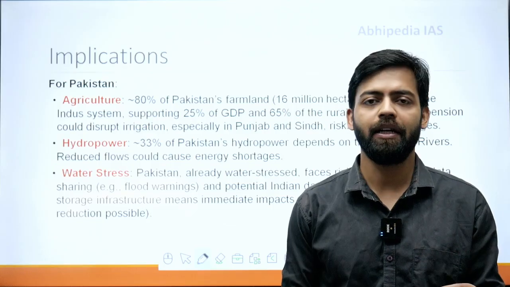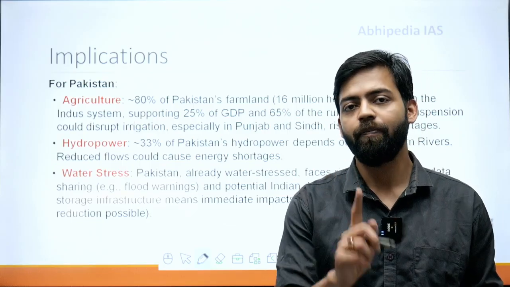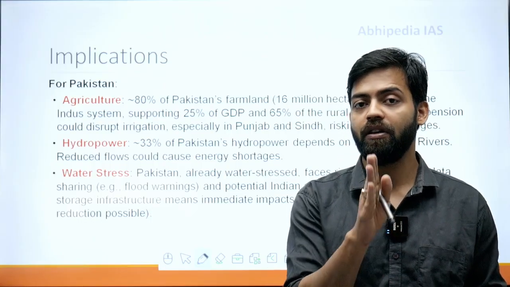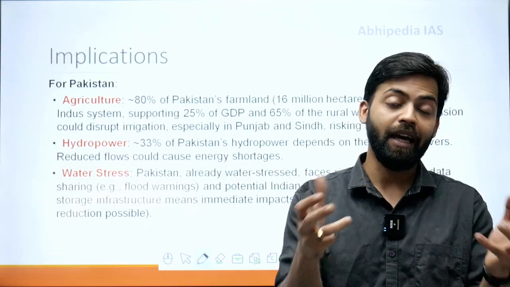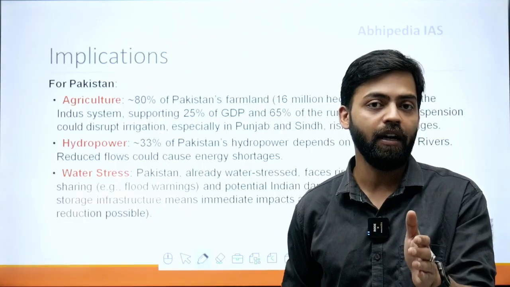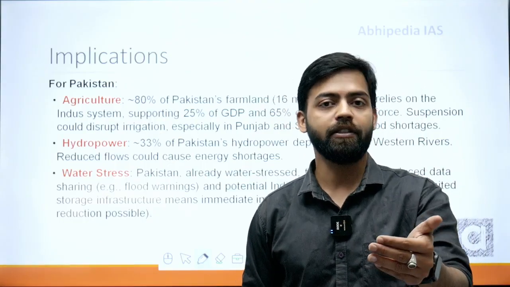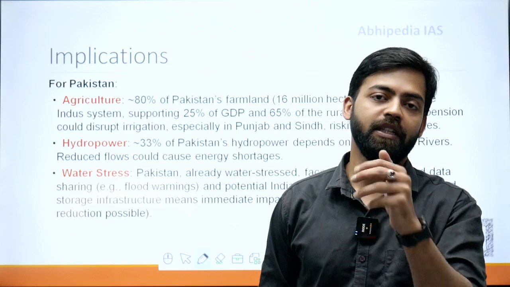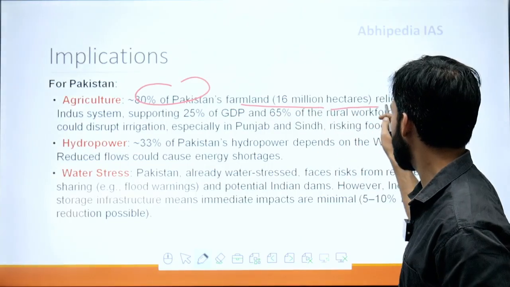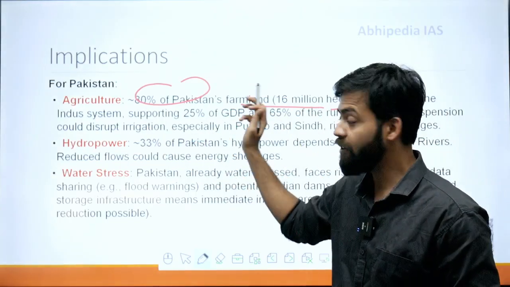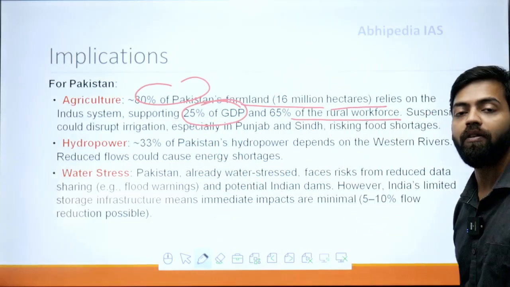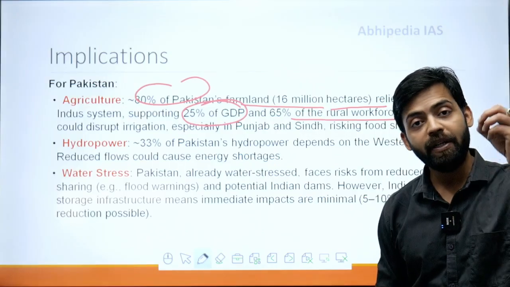It has very limited implication as far as India is concerned, but on Pakistan, the implication can be severe because 80% of irrigation of Pakistan, meaning the agriculture of Pakistan, is dependent upon the water of these rivers. And if India restricts the flow of water of the western rivers, then Pakistan will basically dry up. So if we see, 80% of Pakistan's farmland, that is around 16 million hectares, relies on the Indus system, which supports 25% of GDP and 65% of the rural workforce, especially in Punjab and Sindh province.